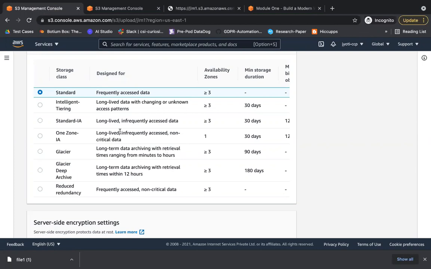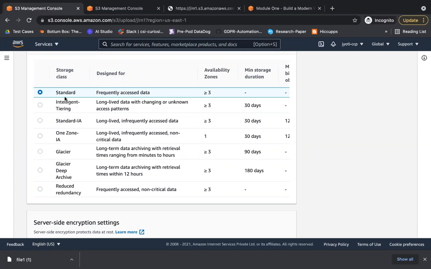Okay. And then One Zone, if you want to create a backup, that time, what kind of storage class can you use? You can use One Zone. Okay. Standard Infrequent Access, as the name suggests, is where data is accessed, but infrequently, like once in a month, twice in a month. Okay. Then Standard is the normal, which is frequently accessed data.